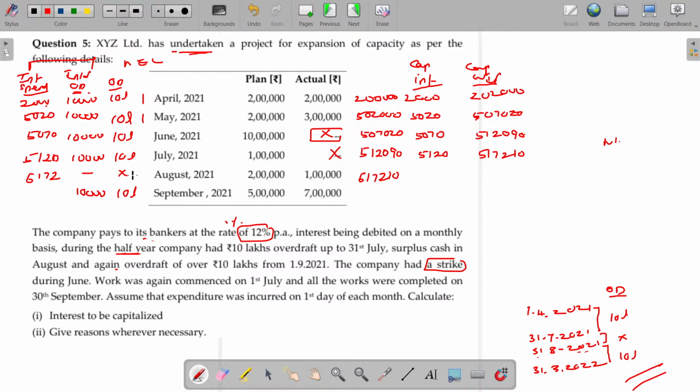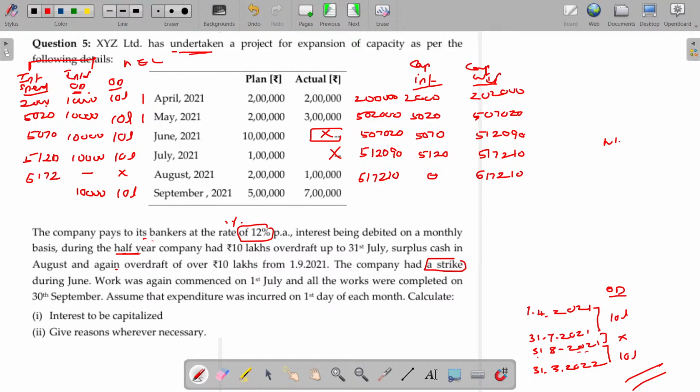But you don't have the overdraft, so you don't pay any interest. So as I already told you, interest capitalized value should not be more than interest actually spent, actually paid. Here actually paid is 0, so nothing is capitalized, 0. So year end the value becomes the same, 6,17,210.